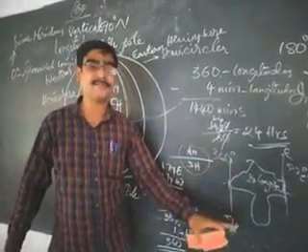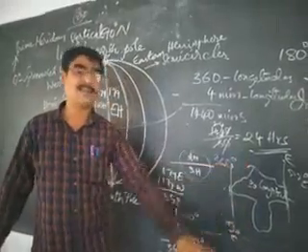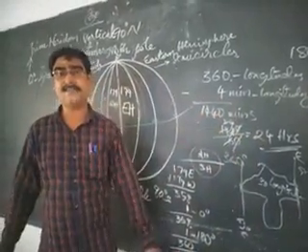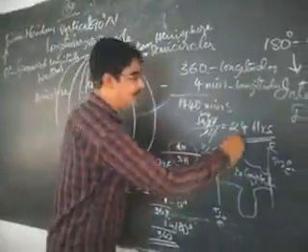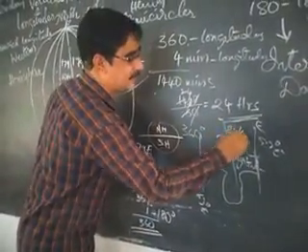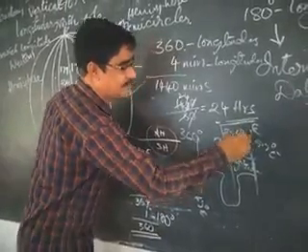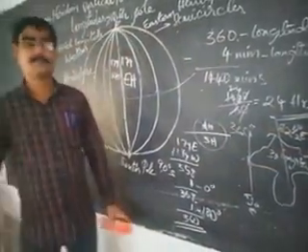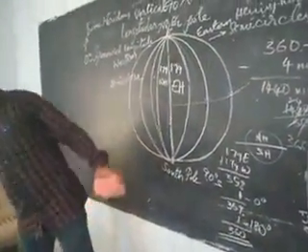To overcome that, we have taken one of the longitudes which passes through the middle of the country. When we average it, 82.5 degrees east passes through the middle of the country.